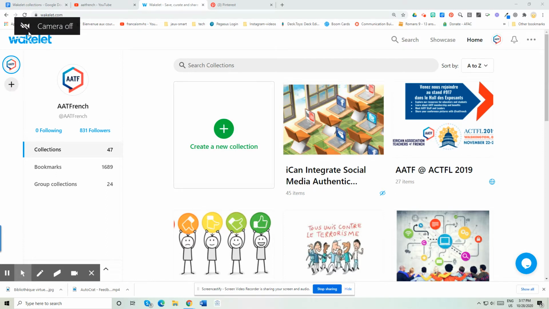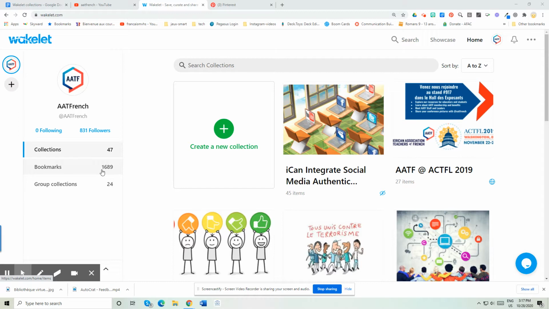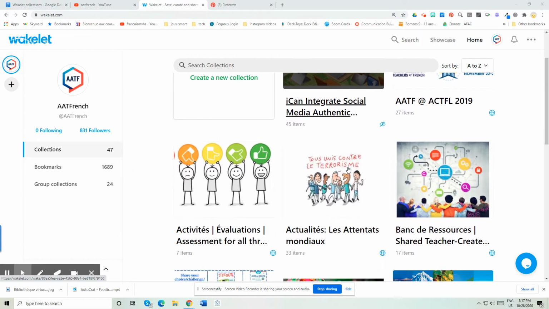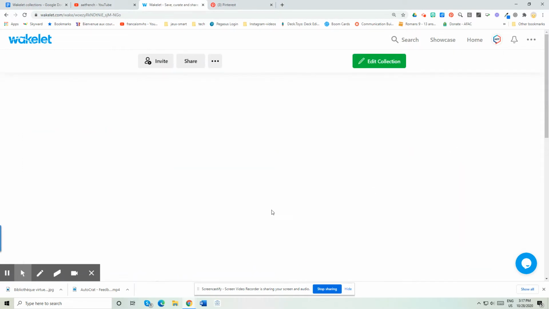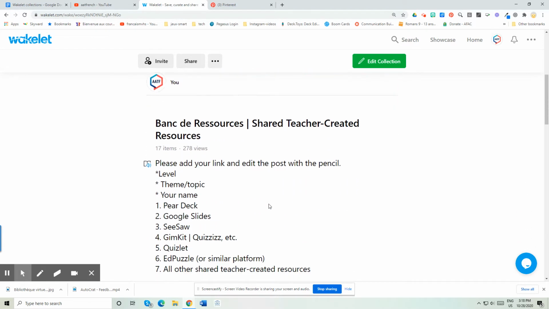So you know that we have a Wakelet collection. A lot of Wakelet bookmarks. We have 1,689. That's a lot. These are like Pinterest boards, and they are separated into different themes and categories. And I'll show you what you can do with that in a second. The biggest one that we're working on right now is the Banque de Ressources, and that's going to be the shared and teacher-created materials. I don't have the ATF website up yet on how you can put all your stuff in. And while we're working on that, I'm going to just start collecting your ideas here.